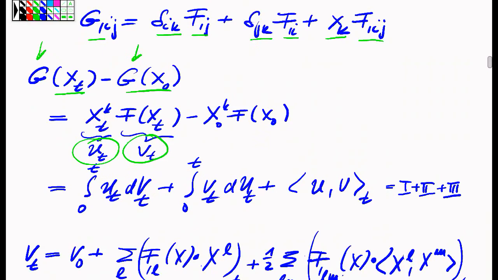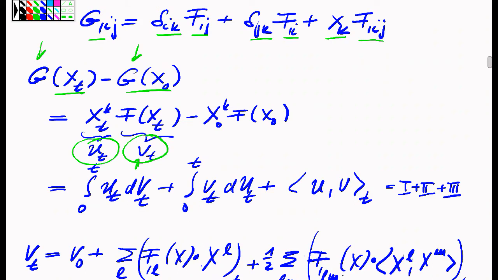So therefore, this evaluation of this g function on the two different time points can be reduced to the evaluation of a product of two processes, where u is just the kth coordinate and v is the evaluation of the x process by means of the function f, which is of degree n.